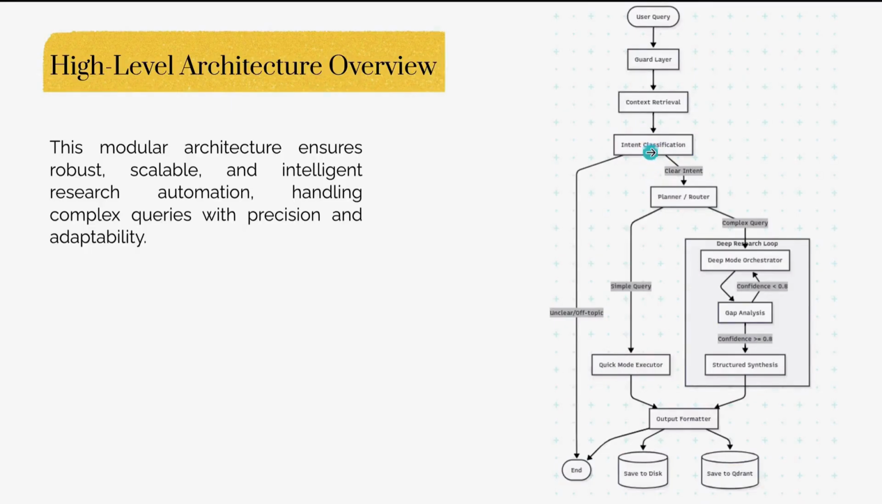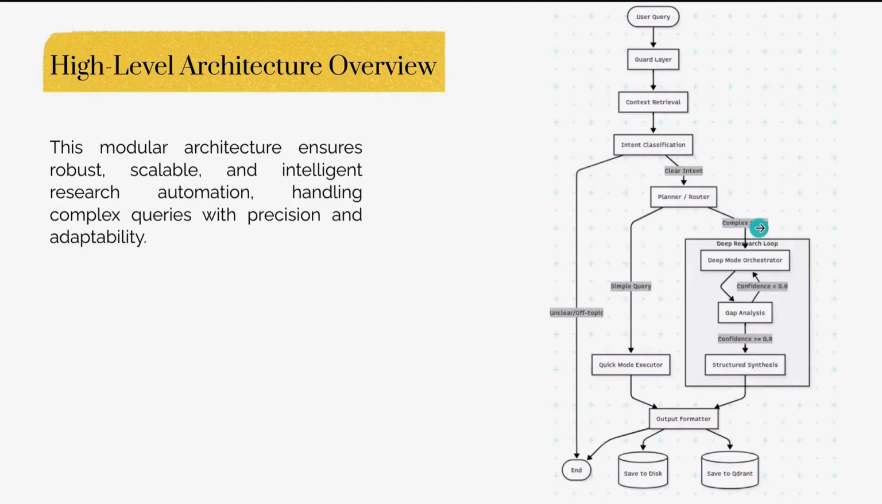The function of intent classification is to determine which type of query this is and classify it into a category. Is it a simple query, a complex research query, or unclear or off topic? If it is unclear or off topic, then it terminates early. And if it is a simple query, then the quick mode executor is started, and the quick mode executor will perform its function. Basically, it searches on the web, and finally the process ends.